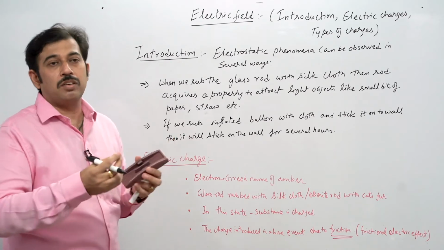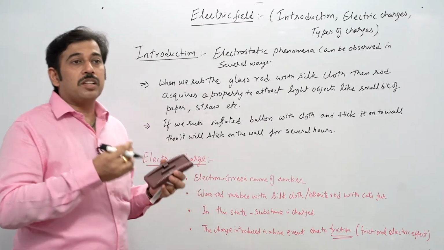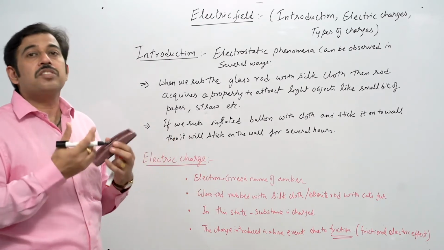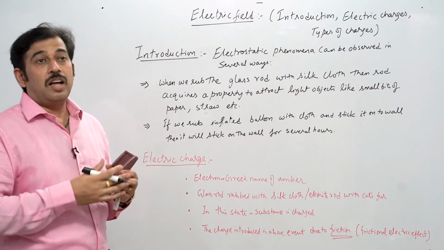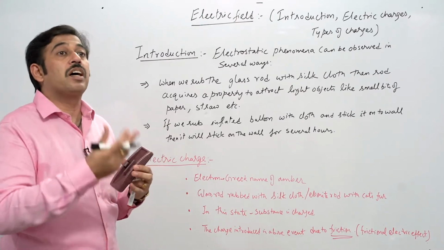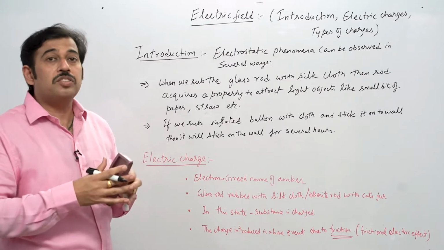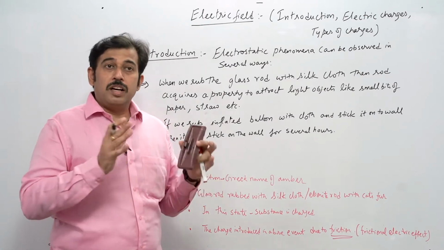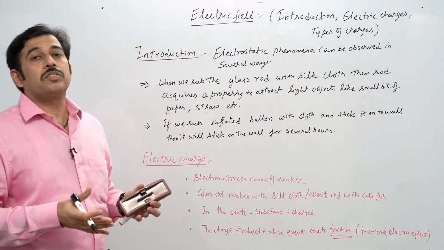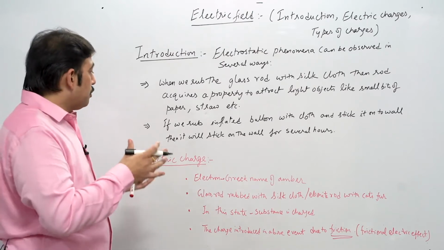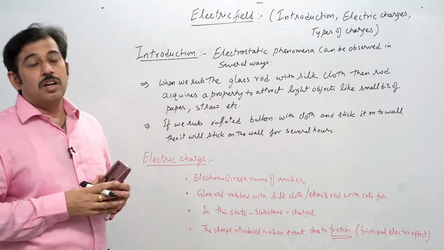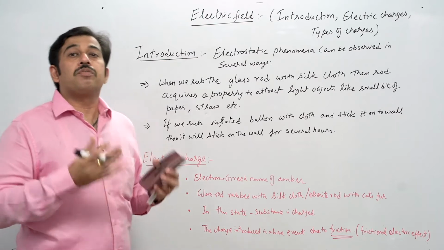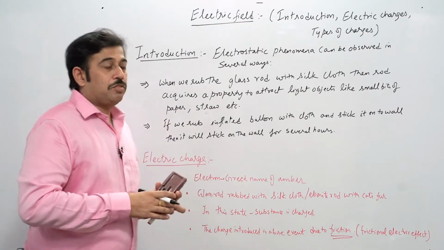we will find that this glass rod acquires certain charges, that is positive charge, and the silk cloth acquires certain charge, that is negative charge. As a whole the charge is neutral, but each acquires certain charge. This is all because of the static charge. So this is the first process of initiation of electric charge. Now we'll understand about types of charges, that I'll take in the next topic.